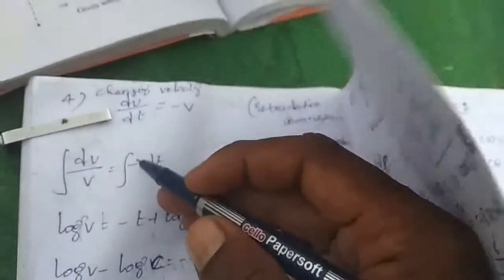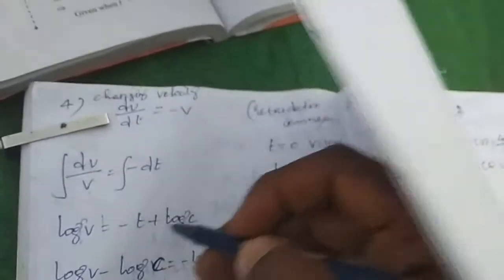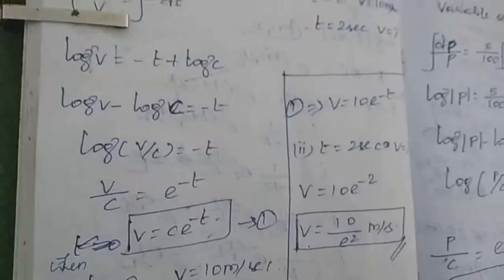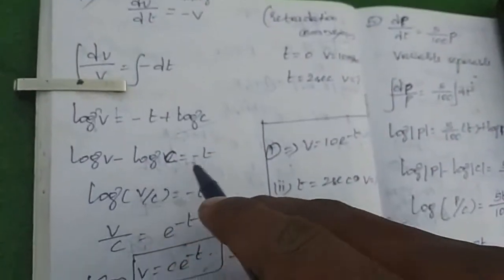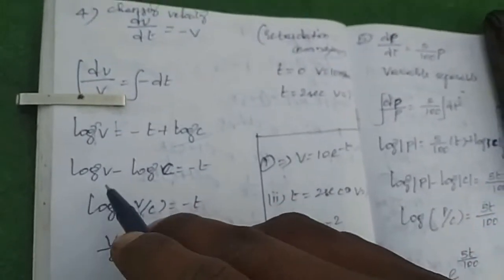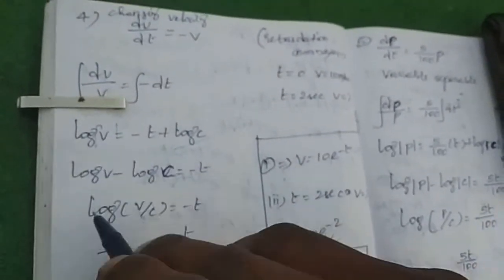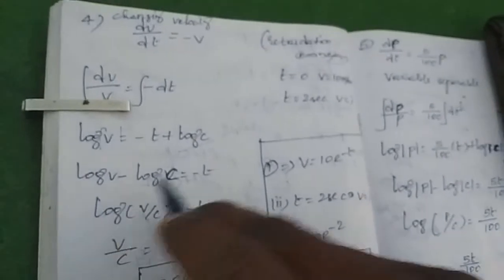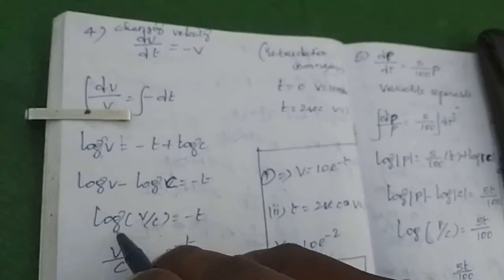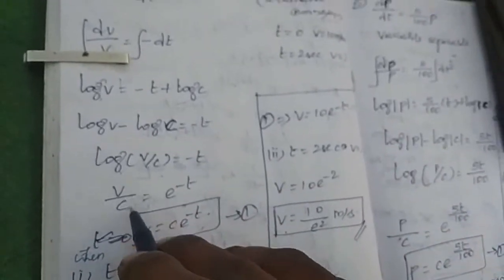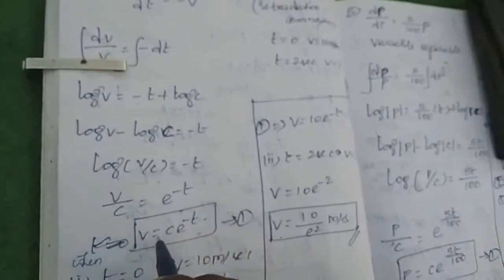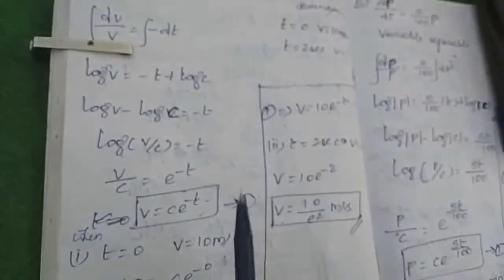This equals the integral of dt, which is minus t, because the minus sign is here, so minus t plus log c, where c is the constant. Now moving log c to the other side, log v minus log c equals minus t. Log a minus log b is log of a by b, so log of v by c equals minus t. Now taking the log to the other side with base e, e power minus t, so v equals c e power minus t. That is called equation number 1.